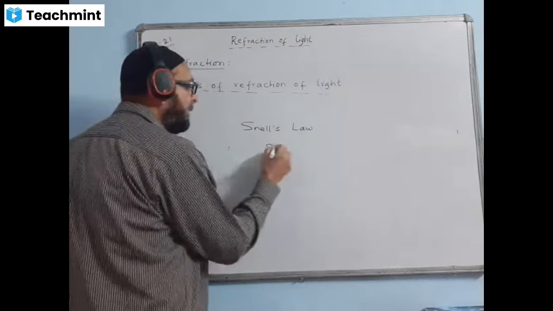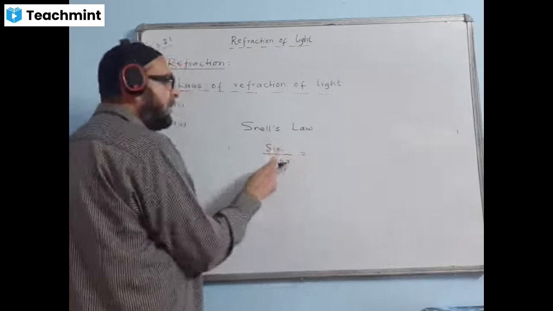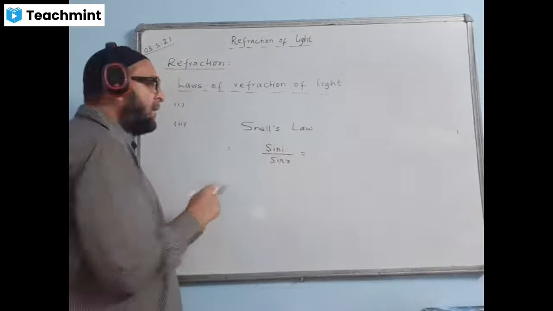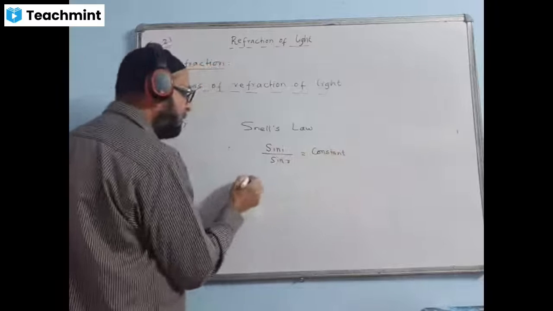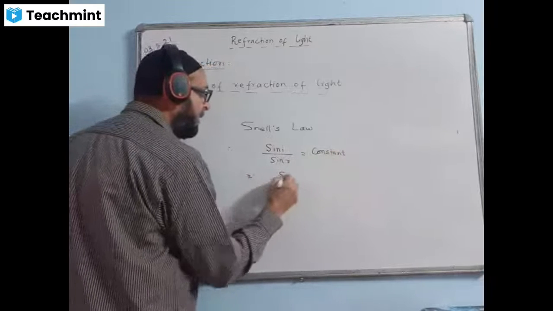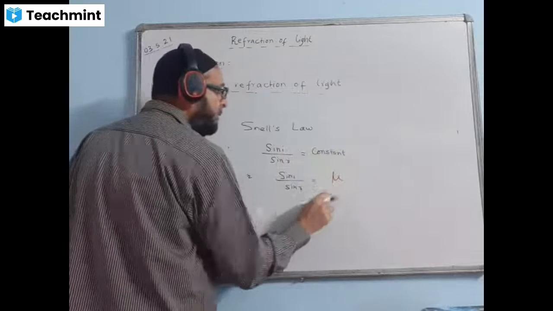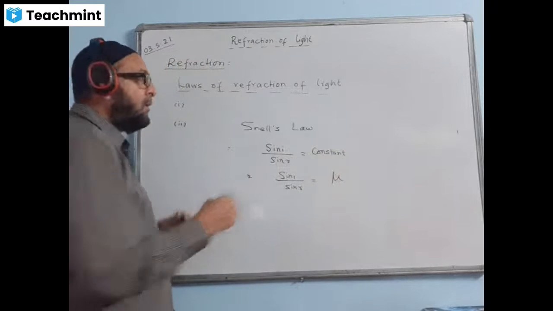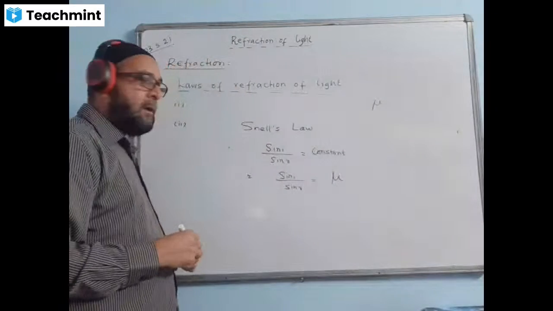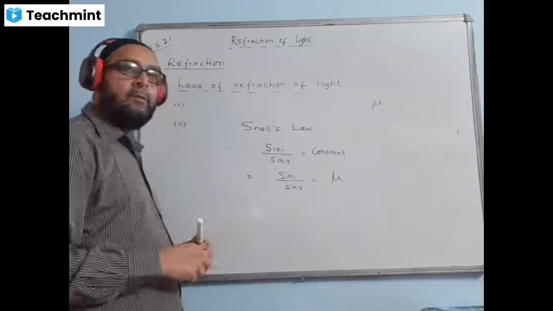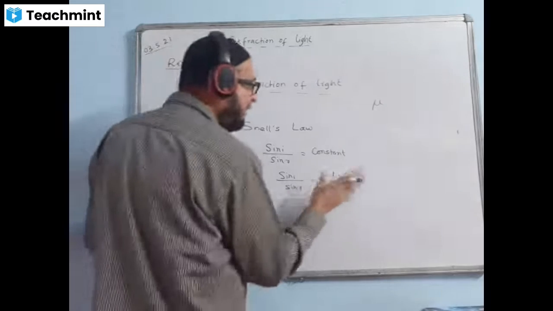Therefore, we write like this: sin i by sin r, where i means angle of incidence and r means angle of refraction. Sin i by sin r is equal to constant. This ratio is a constant. Next time we will be writing sin i by sin r equal to a symbol, which is read as mu. We write mu this way: first write u and then extend one side and it becomes mu. Either we denote it by mu or n. So the standard symbol is mu.